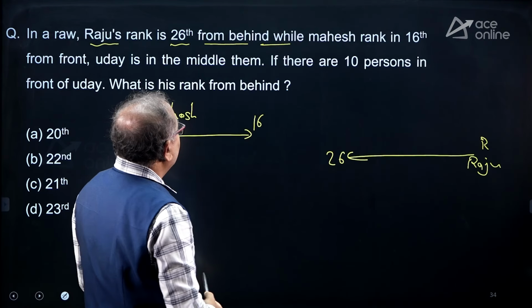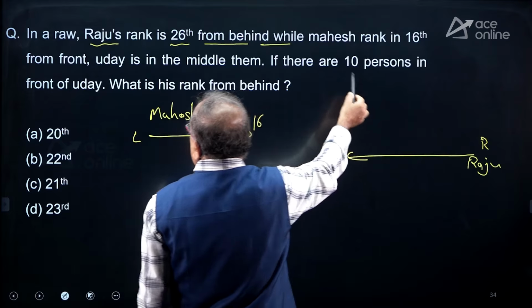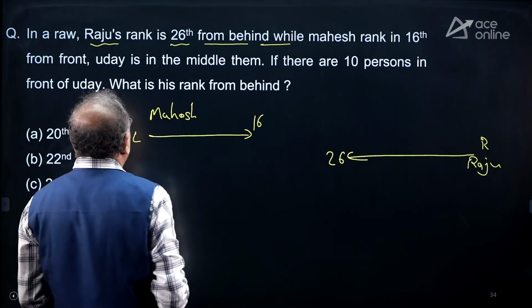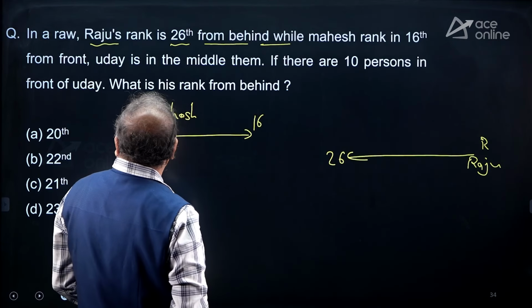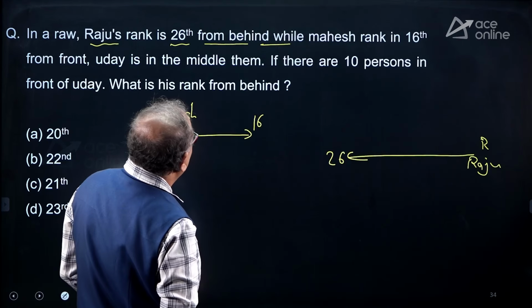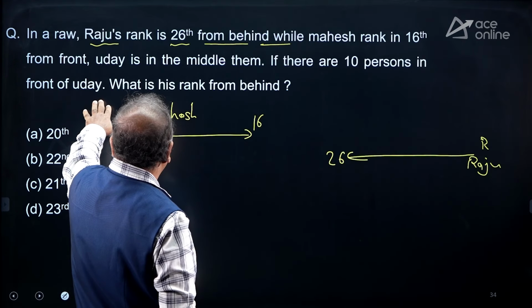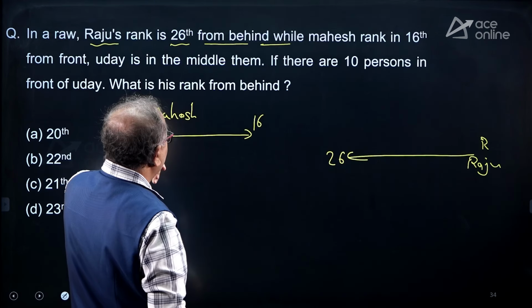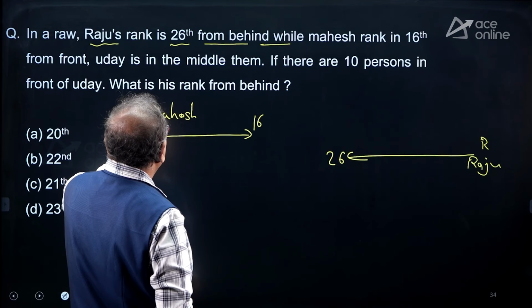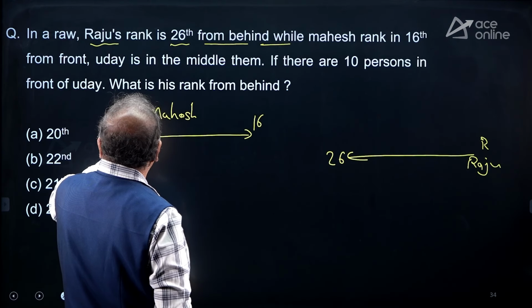Now, if there are 10 persons in front of Uday, where does Uday come into the picture? So, what is the rank from behind?